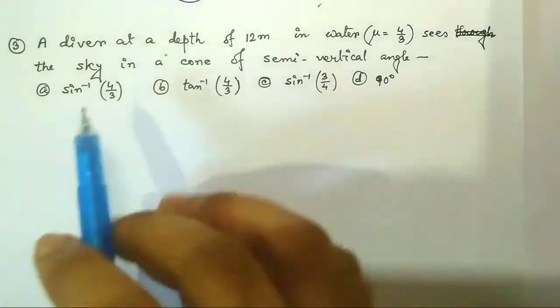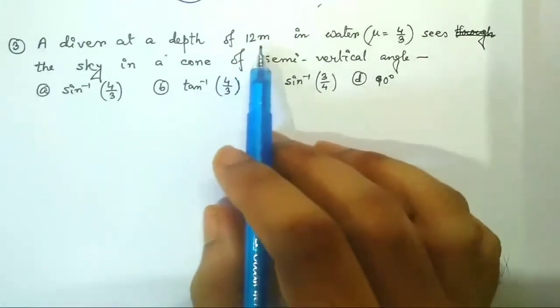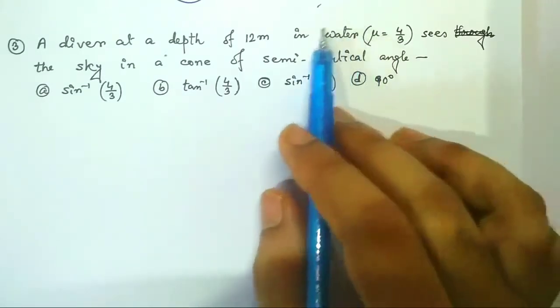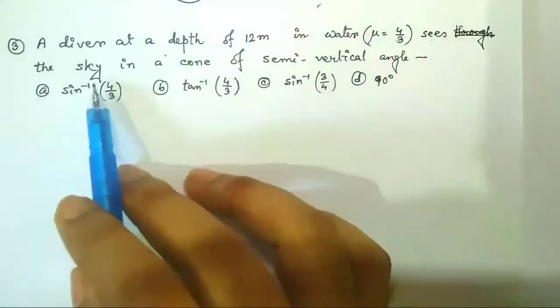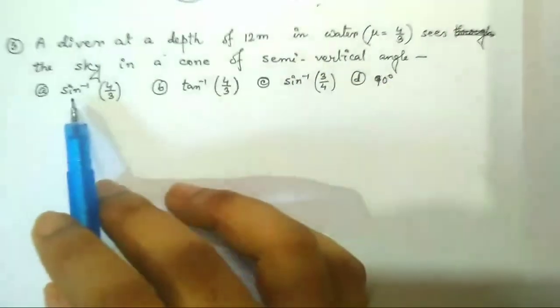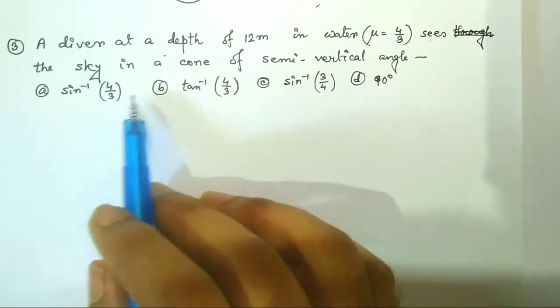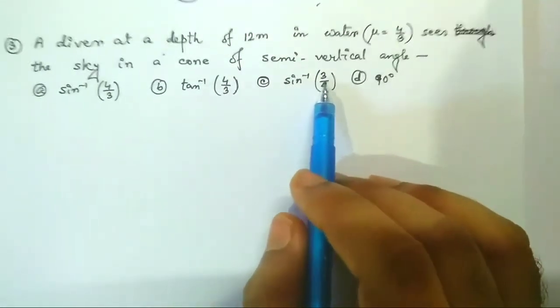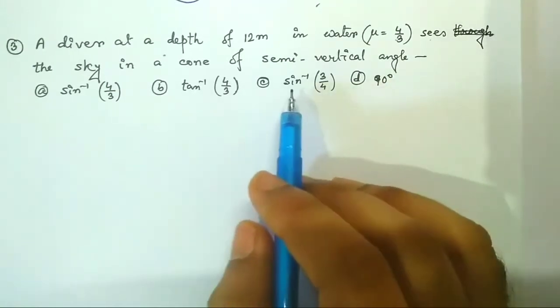Question number 3. A diver at a depth of 12 meter in water, the refractive index of water is given by 4 by 3, sees the sky in a cone of semi-vertical angle. Option A, sin inverse 4 by 3. Option B, tan inverse 4 by 3. Option C, sin inverse 3 by 4. And option D, 90 degree.